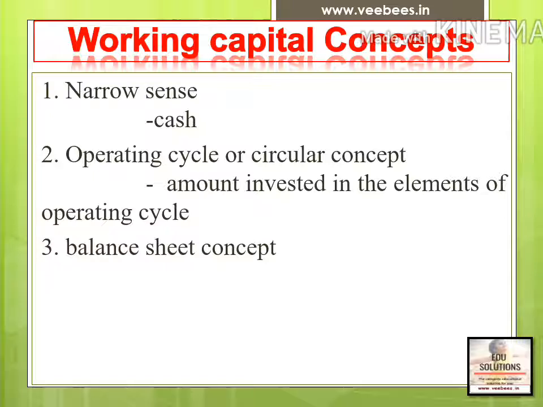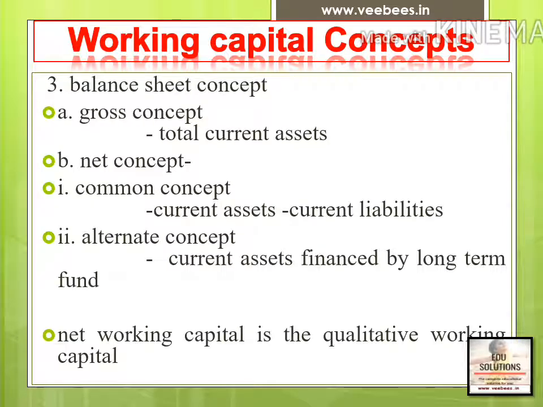The next, third concept is the balance sheet concept. Balance sheet concept says, first, gross concept. In case of gross concept, working capital means total current assets. And the second one is net concept. Net concept may be common concept and alternative concept. In common concept, working capital means current assets minus current liabilities. And in alternate concept, working capital means current assets financed by long-term fund.